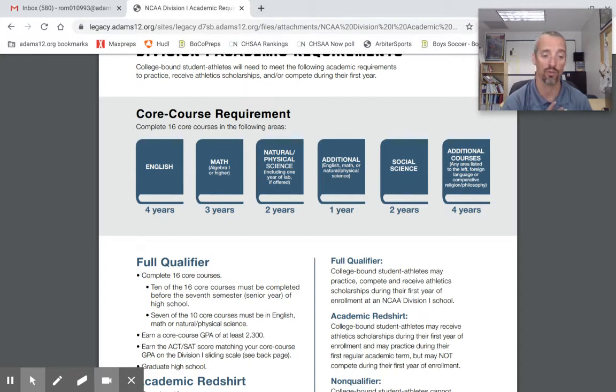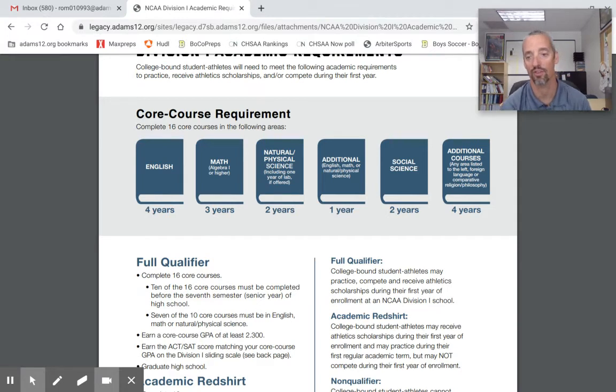So if I had a student in his junior year who was trying to take as many core courses as he or she could, to give them the best chance of having the appropriate GPA and the appropriate number of courses, I would tell that student, you need to make sure the courses you're taking are on the approved list. You should go to your Eligibility Center website to make sure that the classes you're signing up for are in fact core classes.